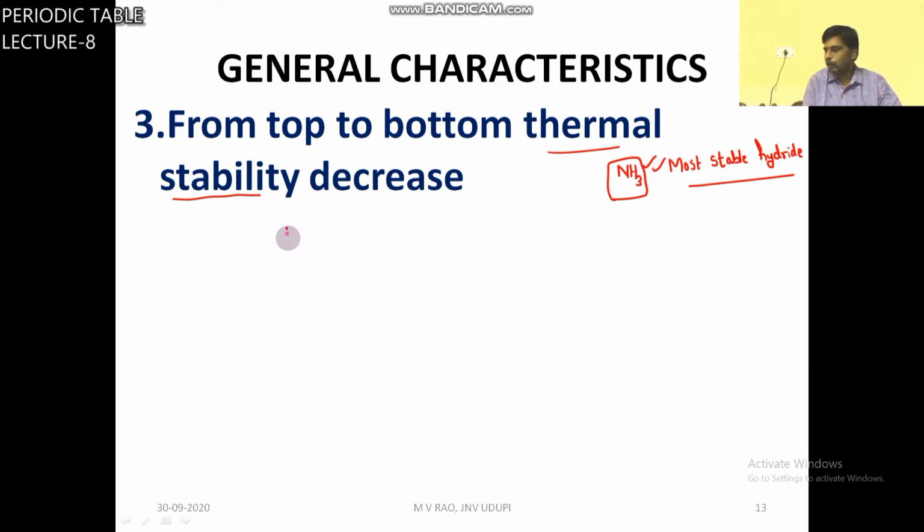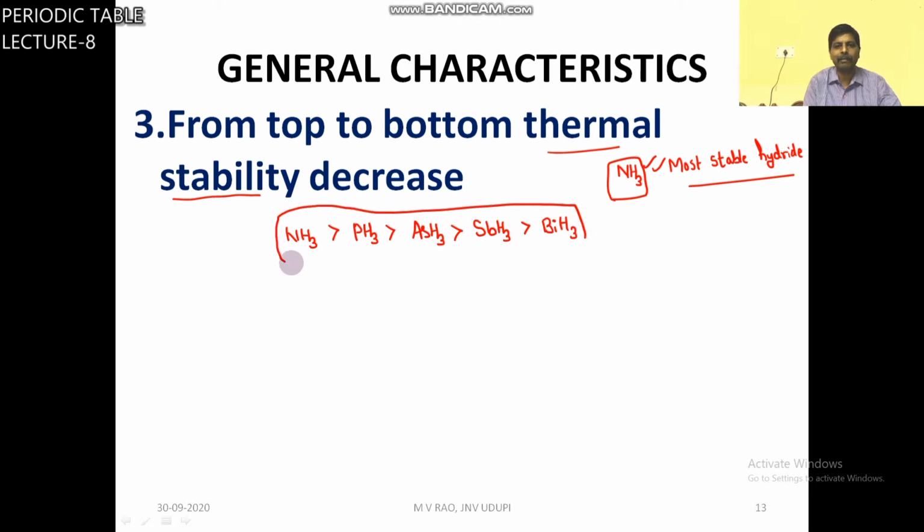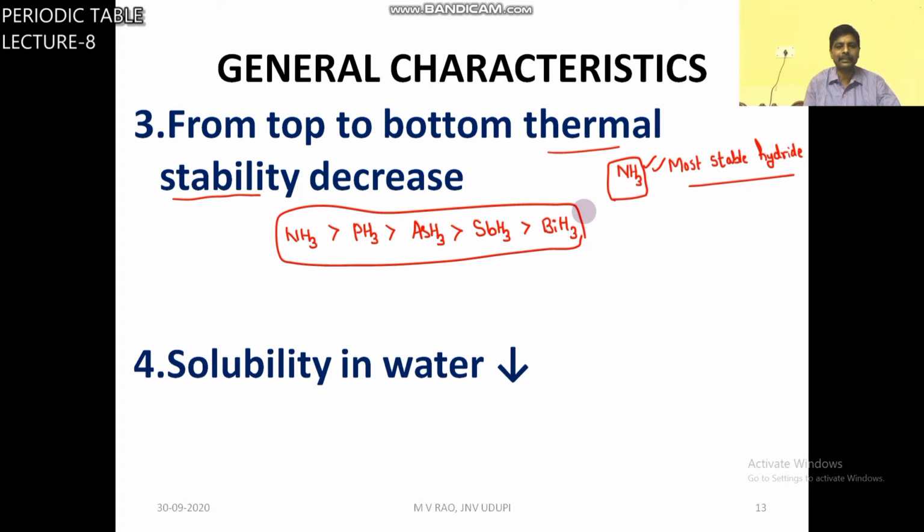So from top to bottom, stability decreases. NH3 is greater than PH3 is greater than AsH3 is greater than SbH3 is greater than BiH3. So it is the order of stability of hydrides of group 15 elements.